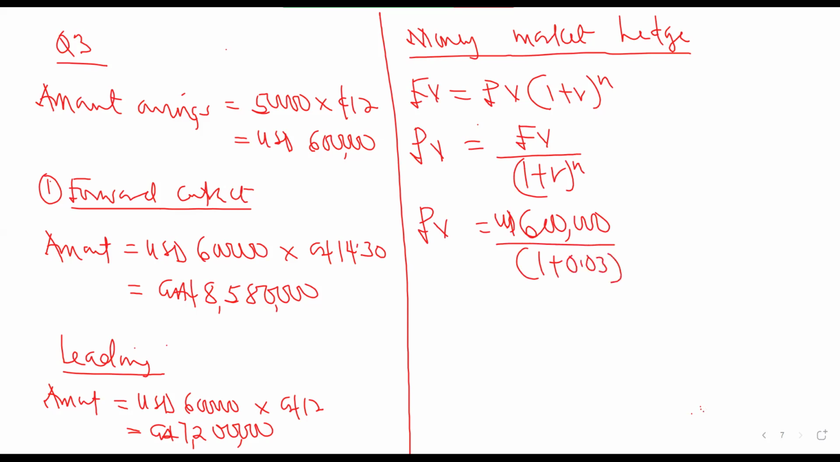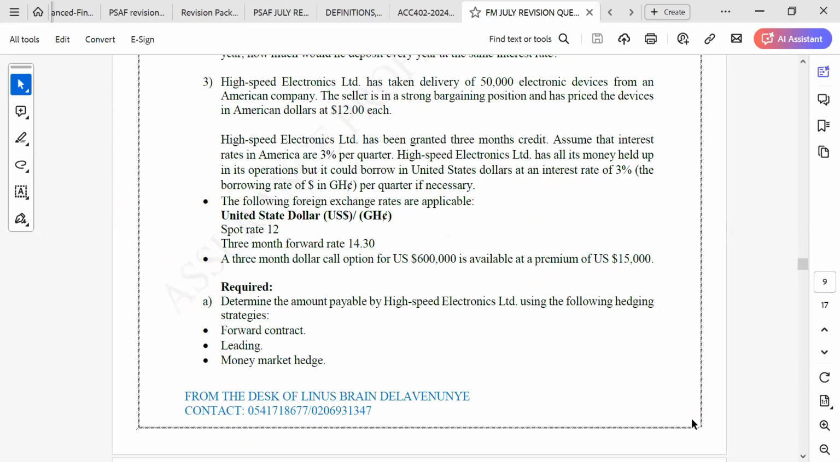No, read the question very well. Let's see, 3% per what? Per quarter, if necessary. So the 3% is a quarterly rate. The 3% is a quarterly rate. The company has United States dollars at an interest rate of, the borrowing rate of the USD in Ghana cedi, per quarter if necessary.